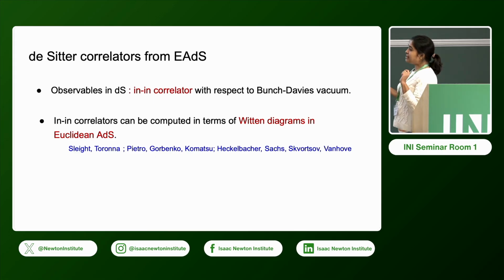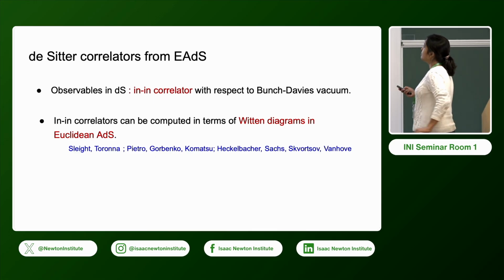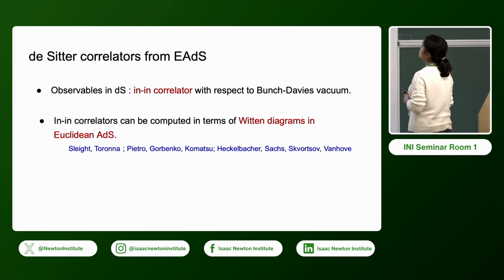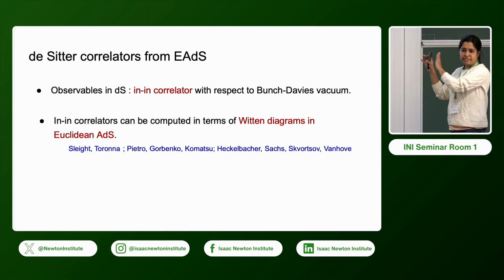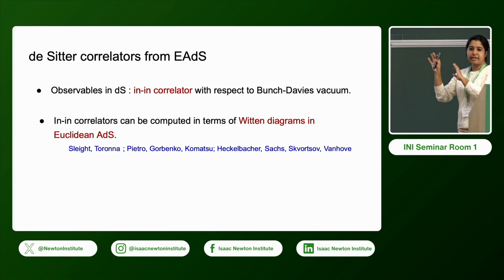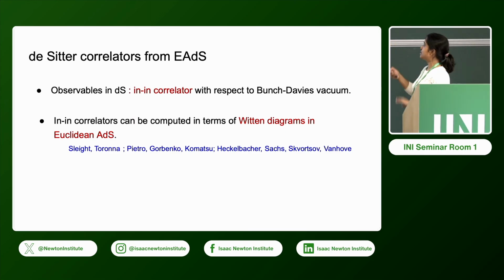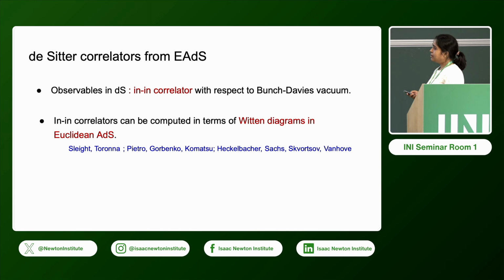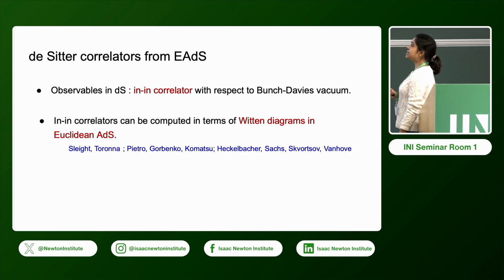And just to specify one thing, we will be talking about in-in correlators with respect to the Bunch-Davies vacuum. So this is a very specific choice. There are different vacua in de Sitter, but we just stick to this choice. And what was shown in this series of papers is that these in-in correlators can be computed in terms of Witten diagrams in Euclidean AdS.